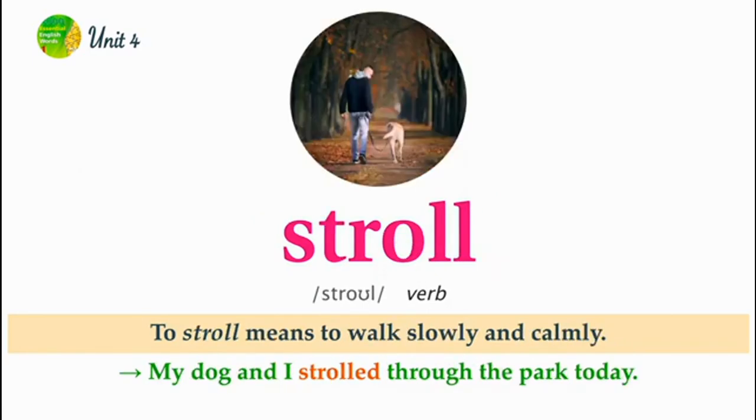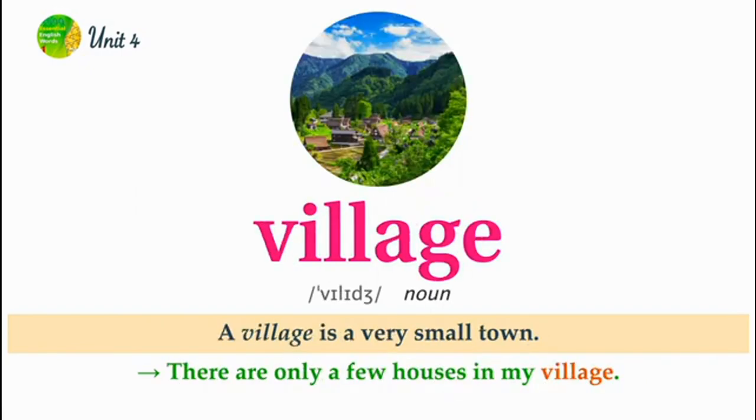Stroll. To stroll means to walk slowly and calmly. My dog and I strolled through the park today. Village. A village is a very small town. There are only a few houses in my village.